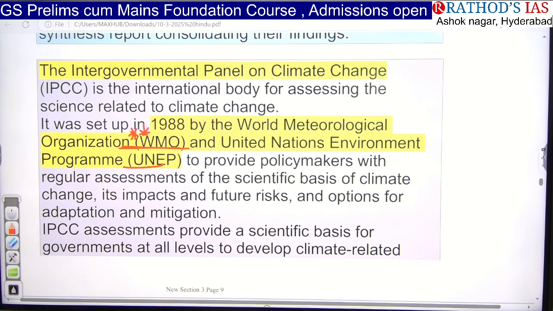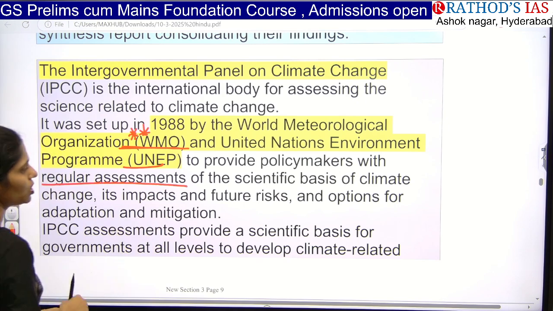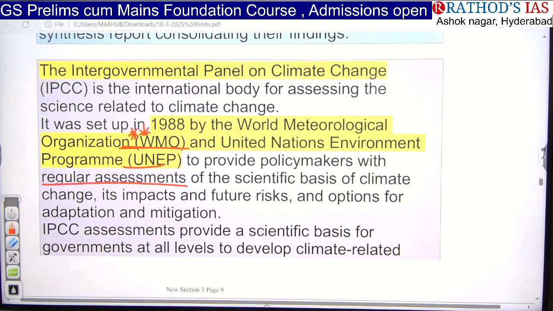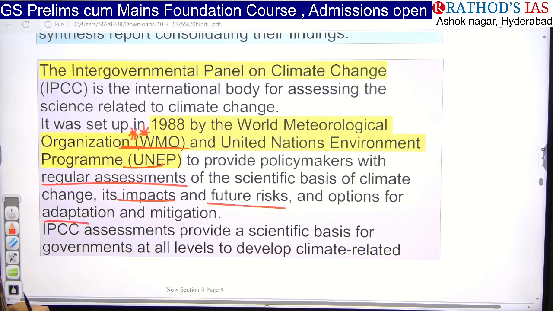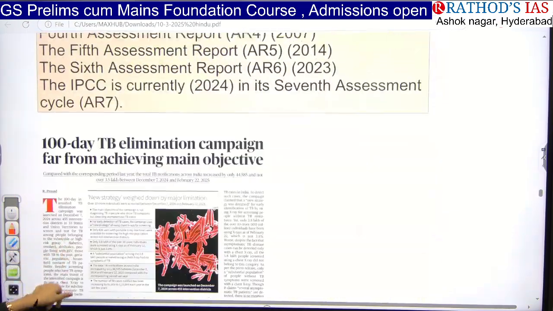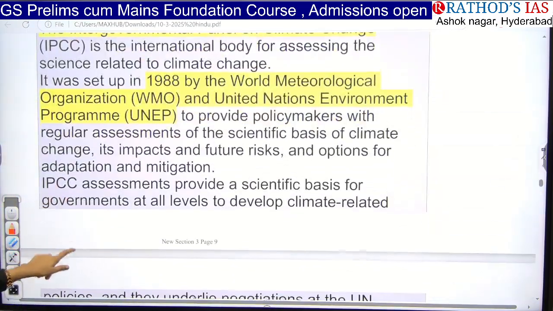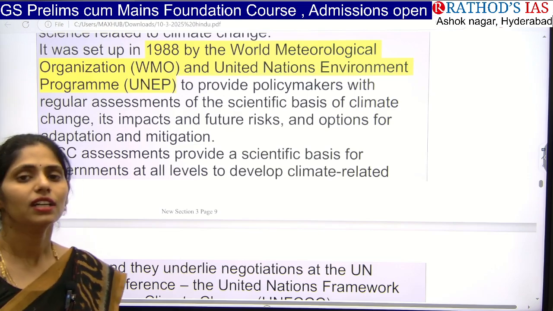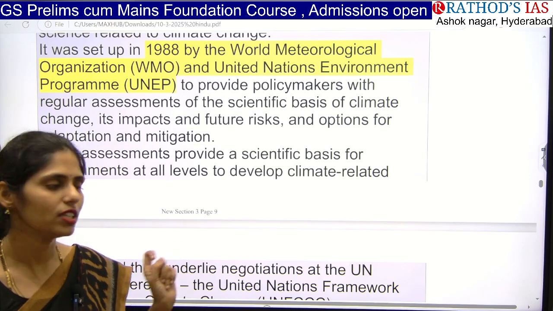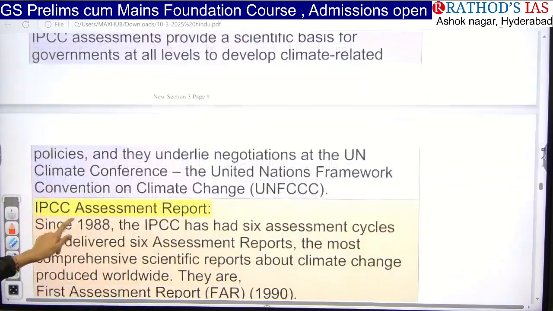What this does is provide policymakers with regular assessment on the scientific basis of climate change. It focuses on the impact, the future risks, and the options available for adaptation as well as mitigation. This report provides a scientific basis for governments regarding which kind of climate resilient measures they can take.